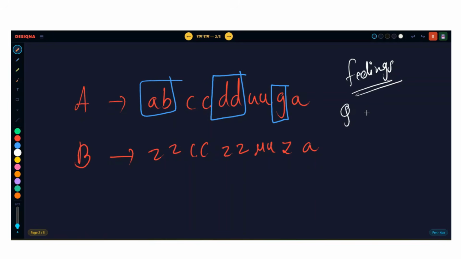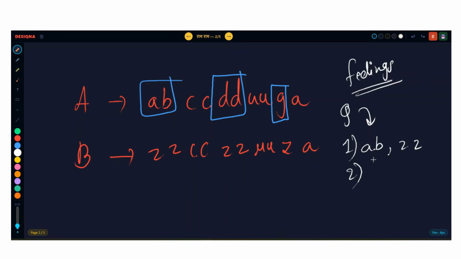Let's say the q queries are like this. The first query is that AB can be changed to ZZ.